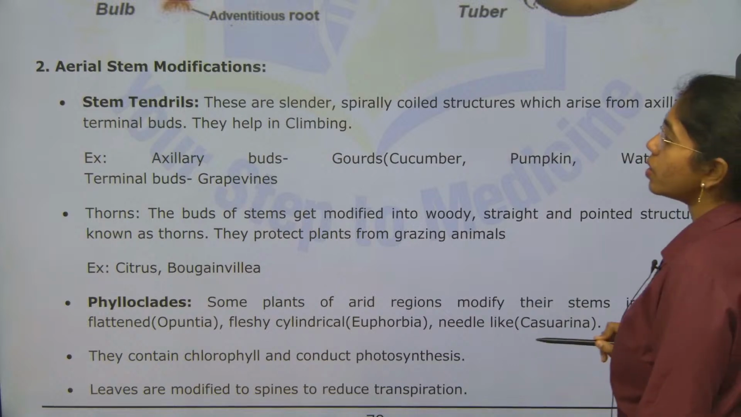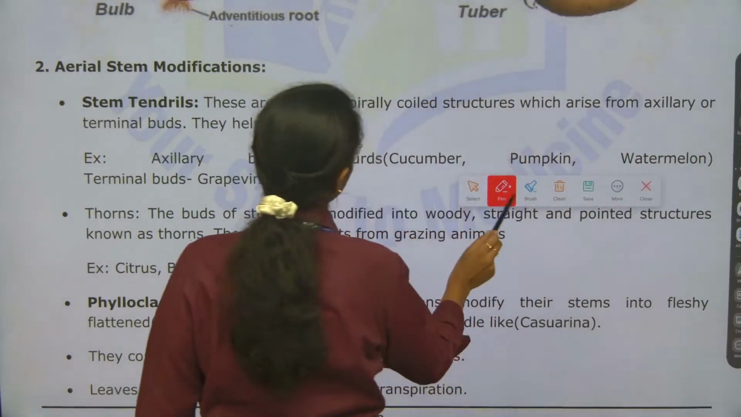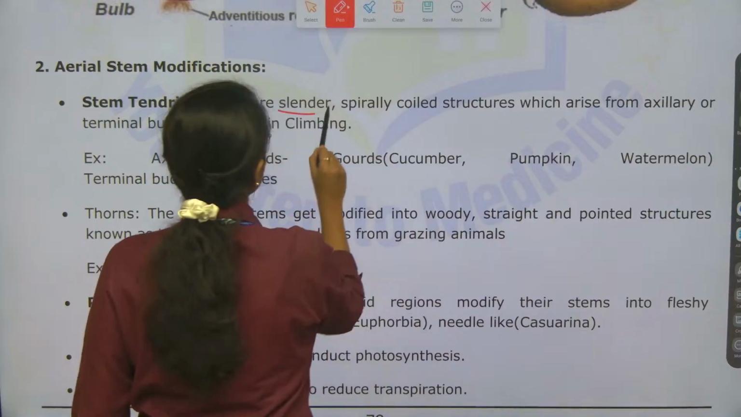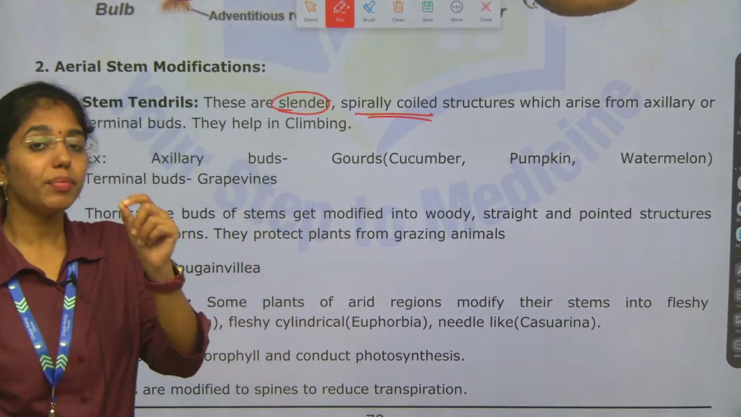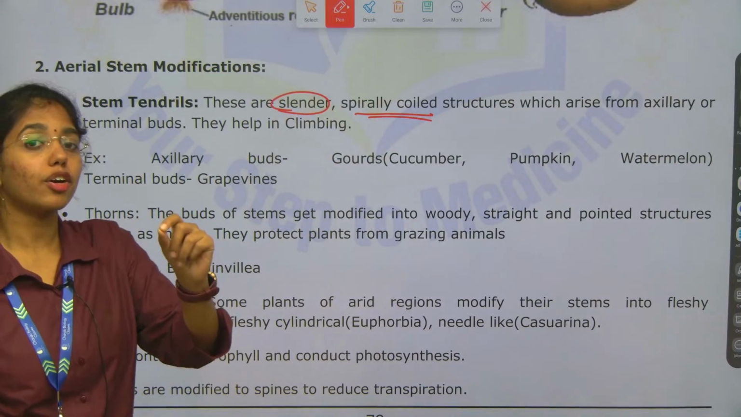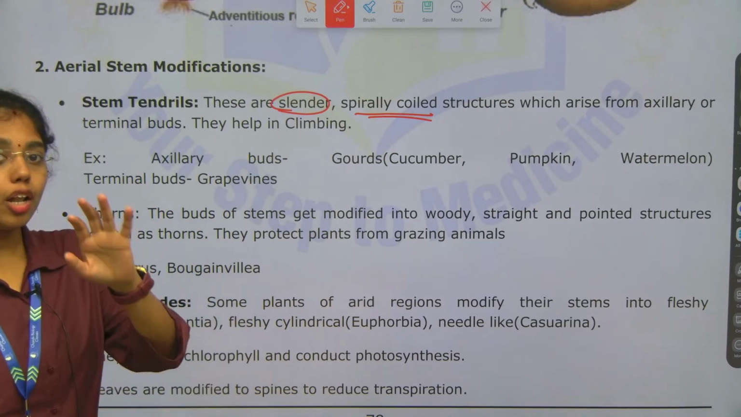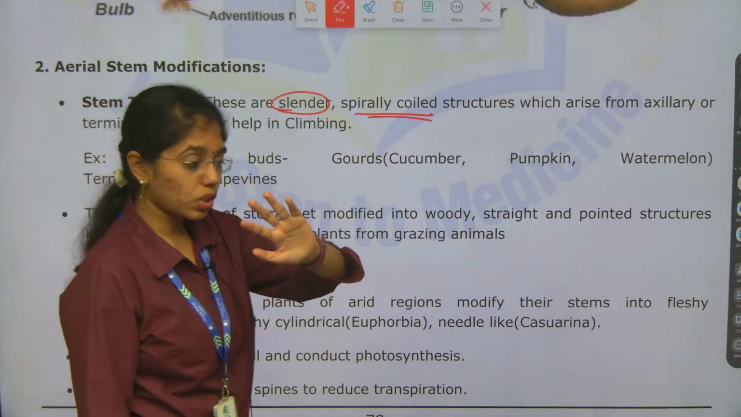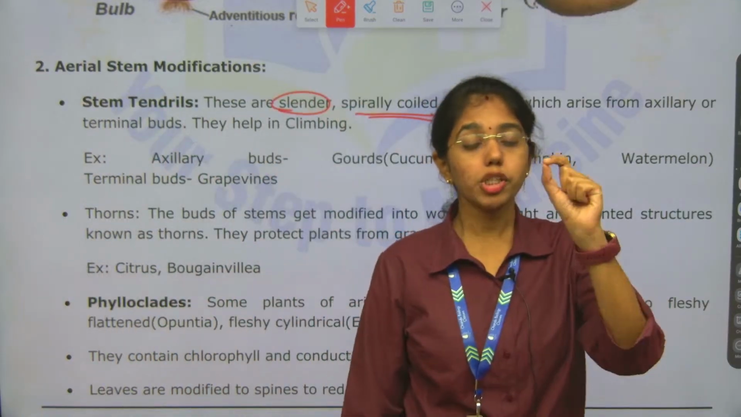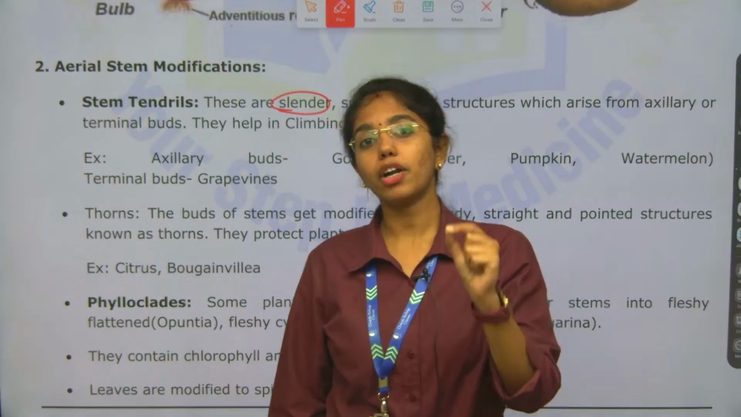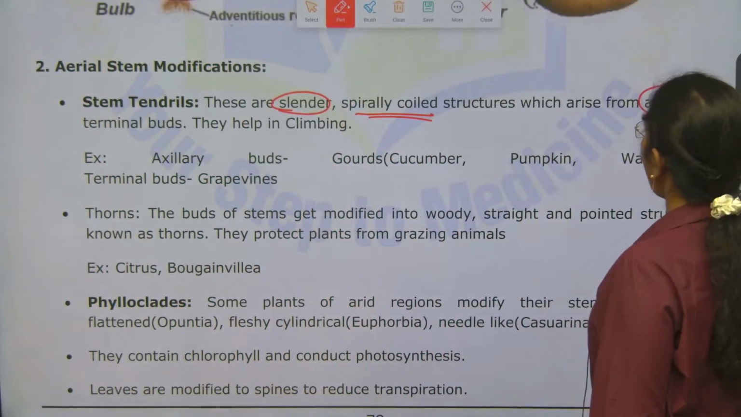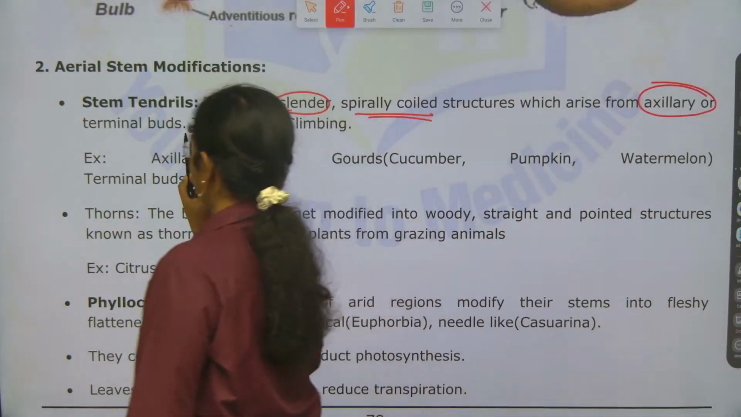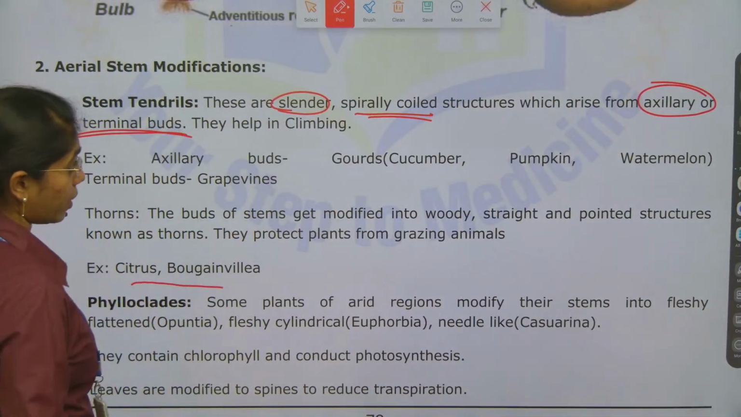Stem tendrils are slender and spirally coiled structures. Here what the examiner will be looking for is which part of the stem is getting modified. Remember, when it is stem tendrils or thorns, which part is modifying? The axillary bud or terminal bud of the stem will be modified to a tendril.